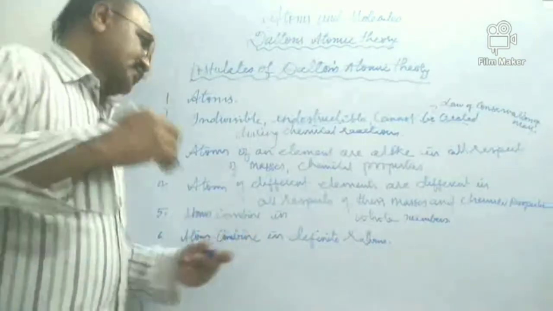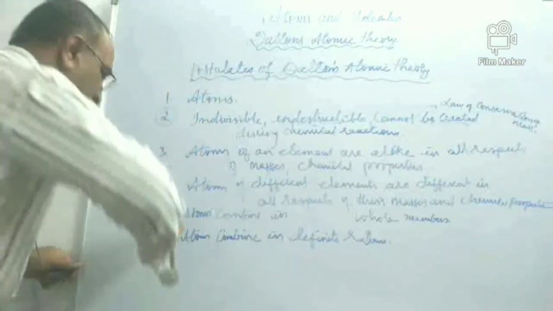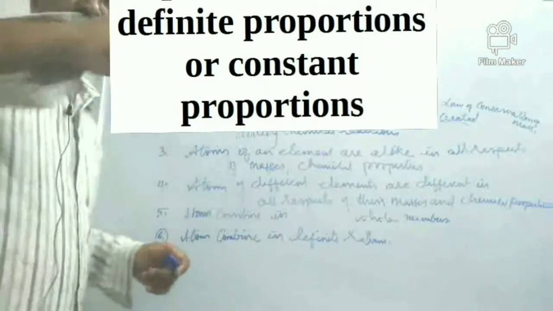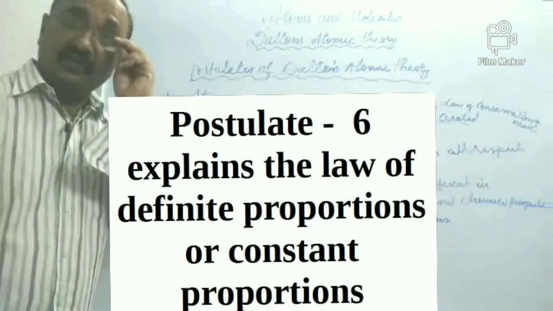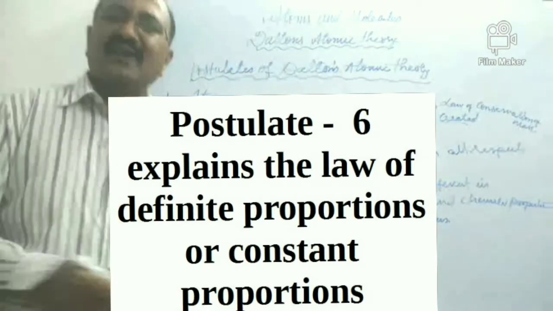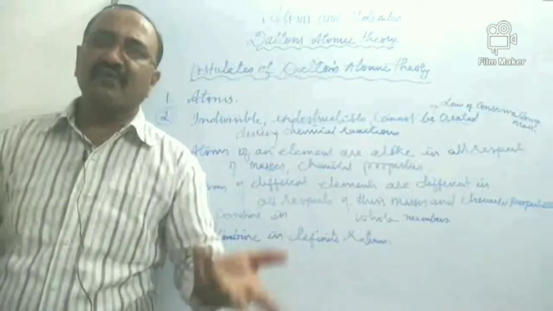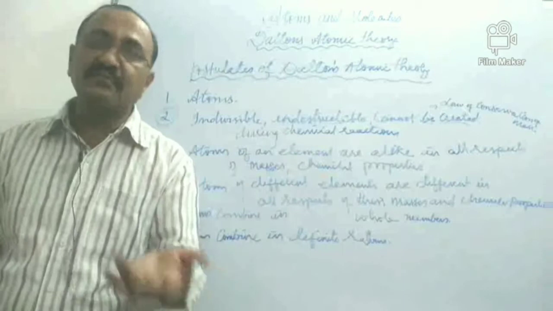Okay, right, good. The next one, children, the sixth postulate, is explaining the law of definite proportions. Now why are elements combining in definite ratios of masses? Is there any reason? Yes, there is a reason.